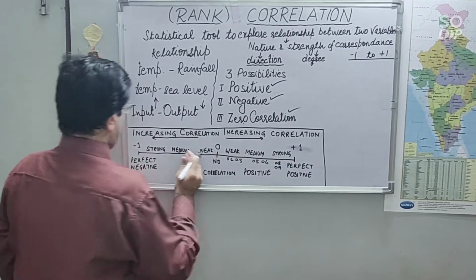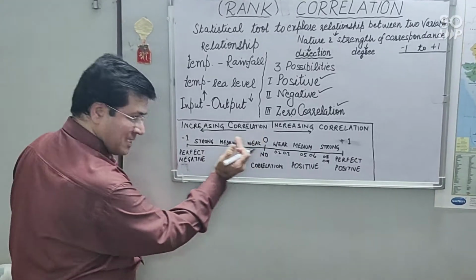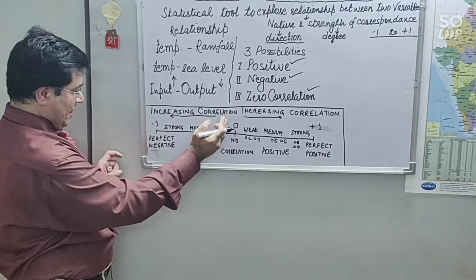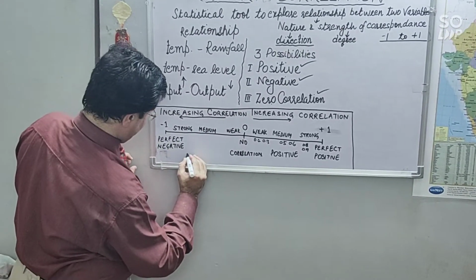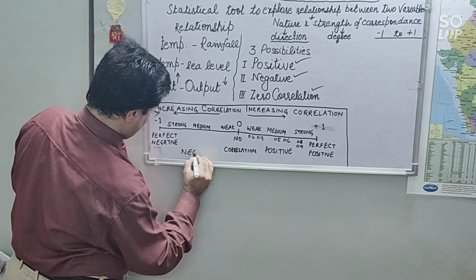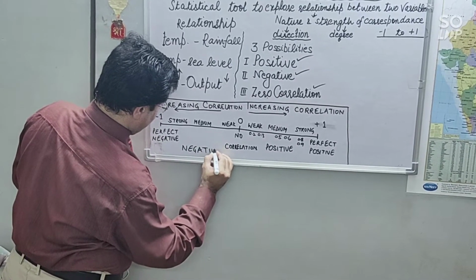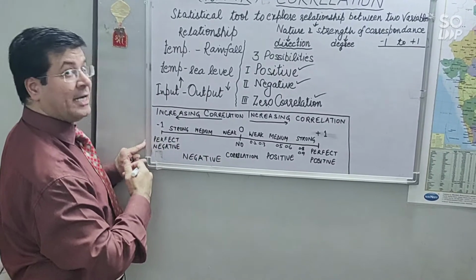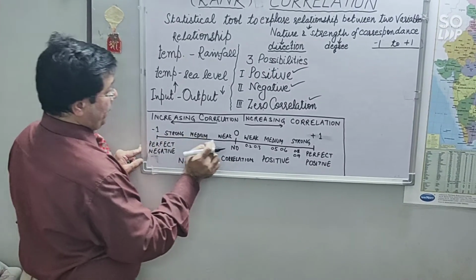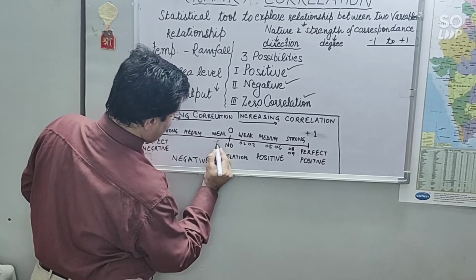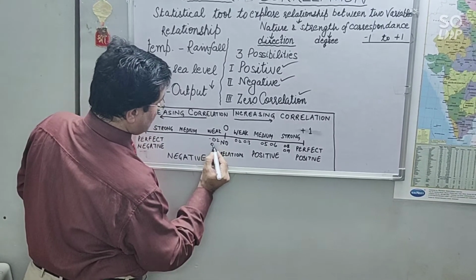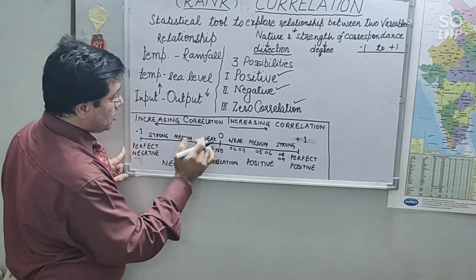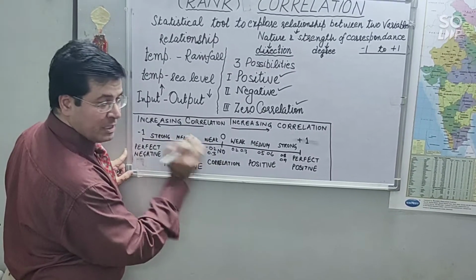And when the value is less than 0, from -1 till 0, it is negative correlation, right? Both the variables are negatively correlated, in a way you can say. And when the value is minus 0.1, minus 0.2 or minus 0.3, it is closer to 0, so it is weak negative correlation.